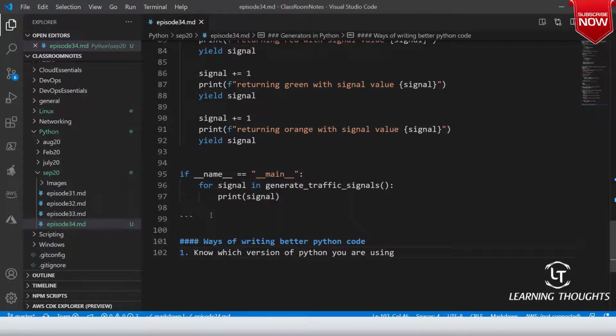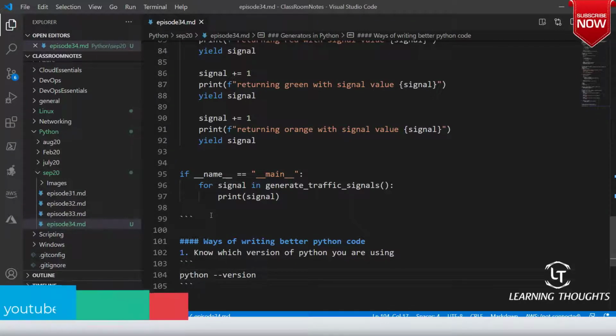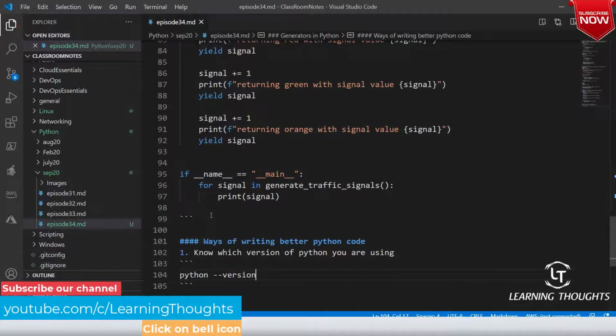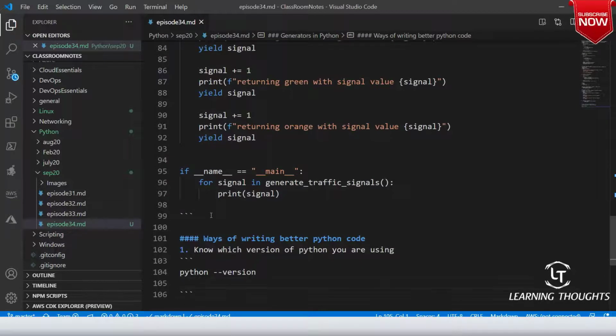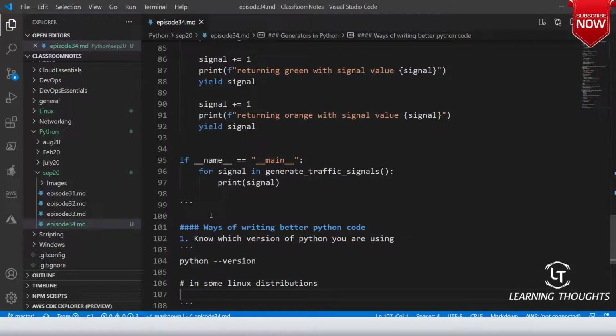And how do I know that? Go into your system and execute python hyphen version, because some code which you are trying to write might not be suitable for the new version. In some Linux machines, like Ubuntu machines, you might need to execute python3 hyphen version. In some Linux distributions, you might need to execute python hyphen version.